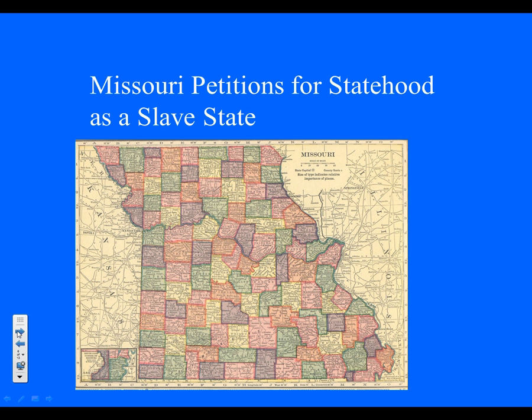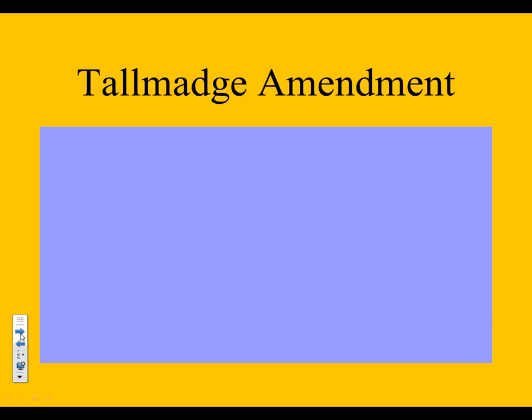What happens in 1820 is Missouri is going to petition for statehood as a slave state. It's up to Missouri. They have slavery there. It's an agricultural state. They wanted to come in as a slave state. Now this is going to throw off the balance because you're going to have more slave states than free states. So we have a problem.